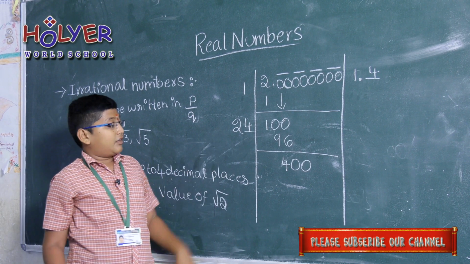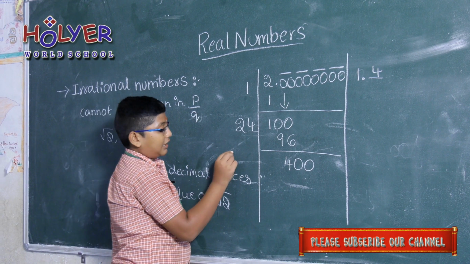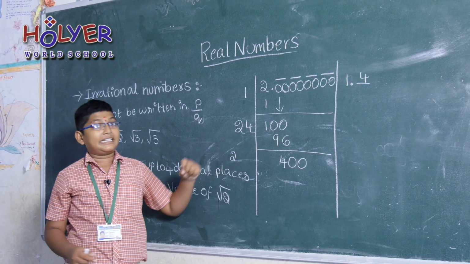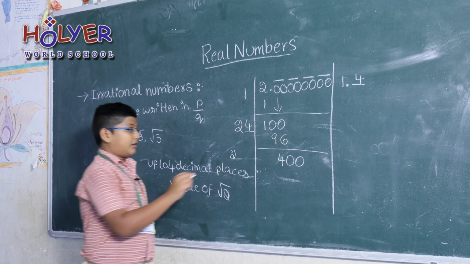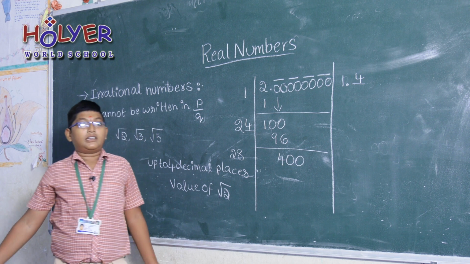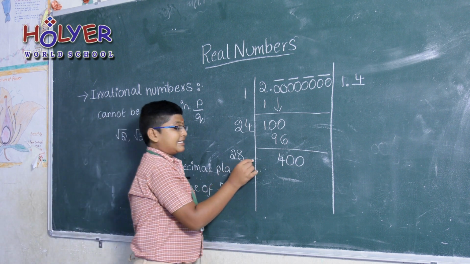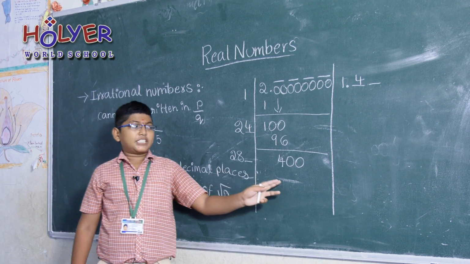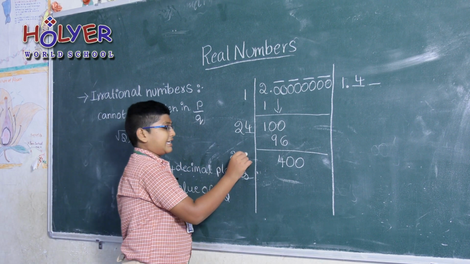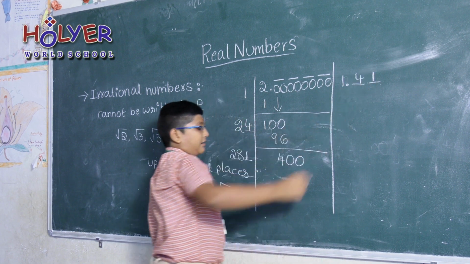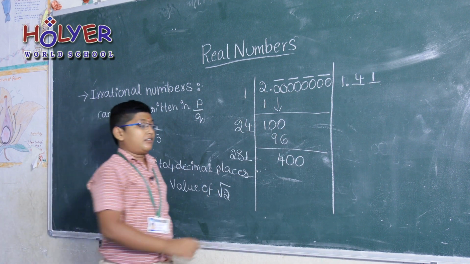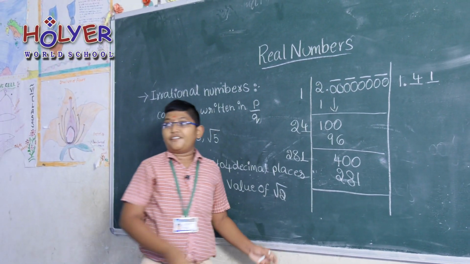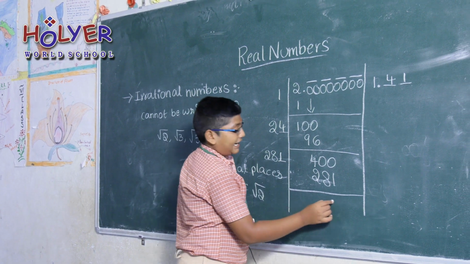Next we have to write these 2 down and double the next number we have written the second time. So we double 4 and make it 8. Next we put the same number here and here. Taking 1 here satisfies 400. Let us take 1 here and here too: 281 ones are 281. So it makes 400 satisfied. If we subtract these, you will get